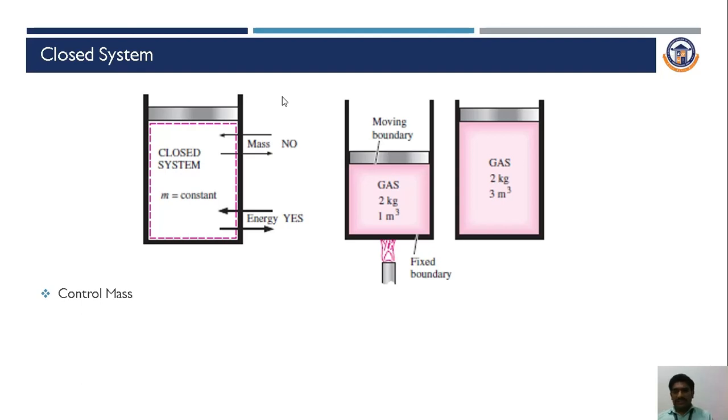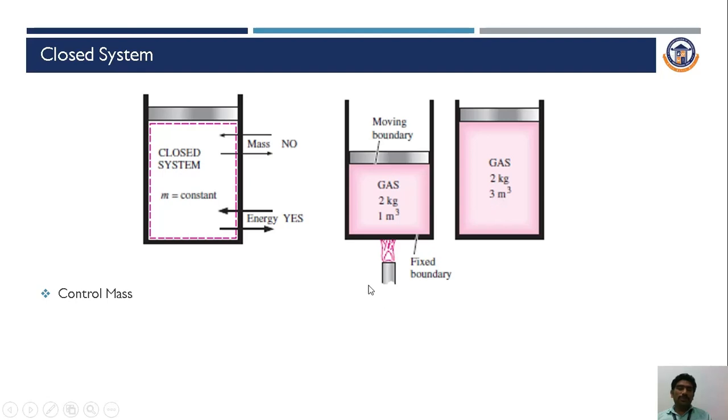Let us see one simple example. Initially we consider a piston cylinder arrangement having a gas of 2 kg of mass with a volume of 1 meter cube. This is the initial condition. After adding energy, that is heat input to this system, the gas molecules expand and the volume of gas increases from 1 meter cube to 3 meter cube.